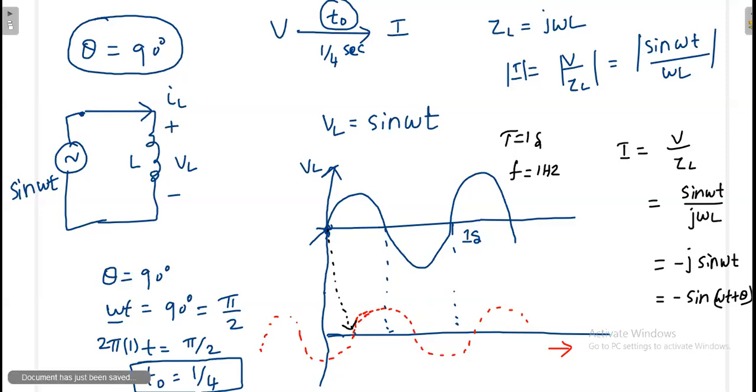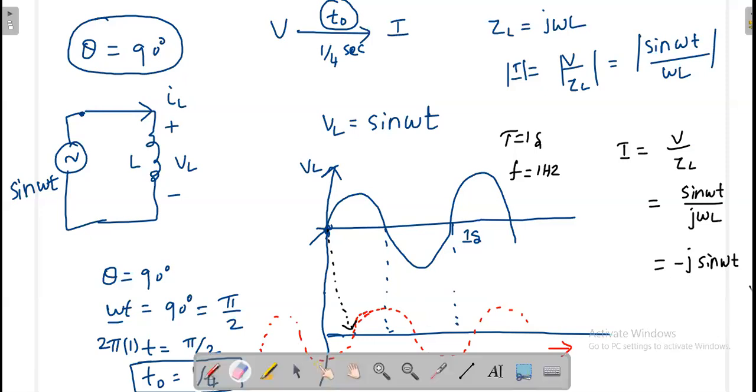Sorry, not theta, 90 degree. I'm sorry, that is 90 degree because you are absorbing the J. J means what, sir? 90 degree. So minus 1 sine omega t plus 90 degree. Sine 90 degree plus theta is what, sir? Plus cos theta or minus cos theta?